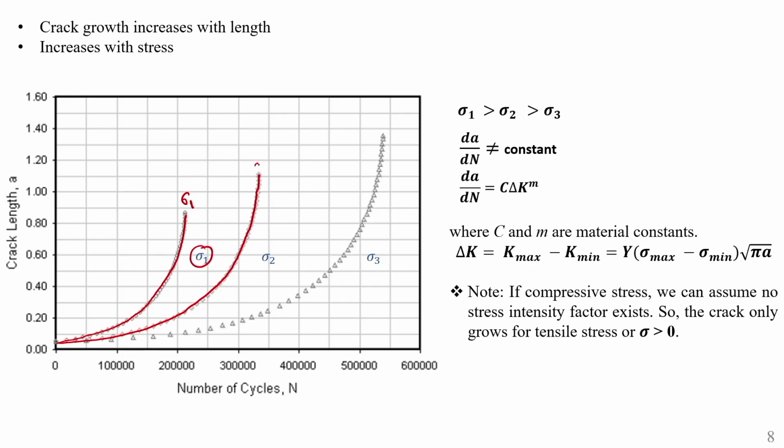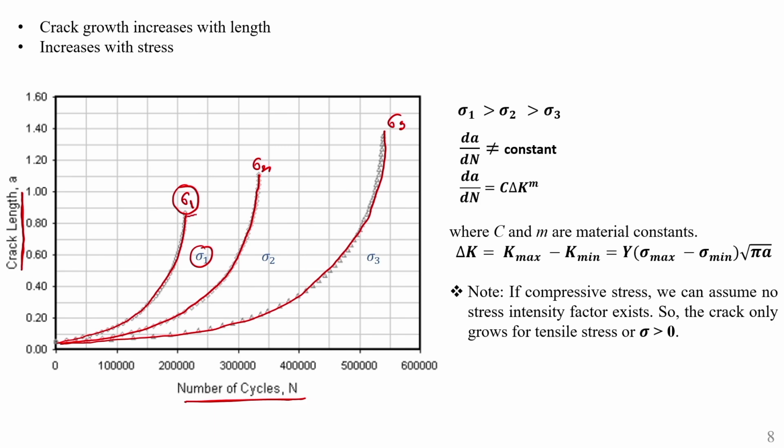This is for sigma 2, and for sigma 3 you also observe how the crack length varies. This ordinate represents crack length and this is the number of cycles. So, what we observe is that for a particular stress value, if the number of cycles increases, then the crack length increases.